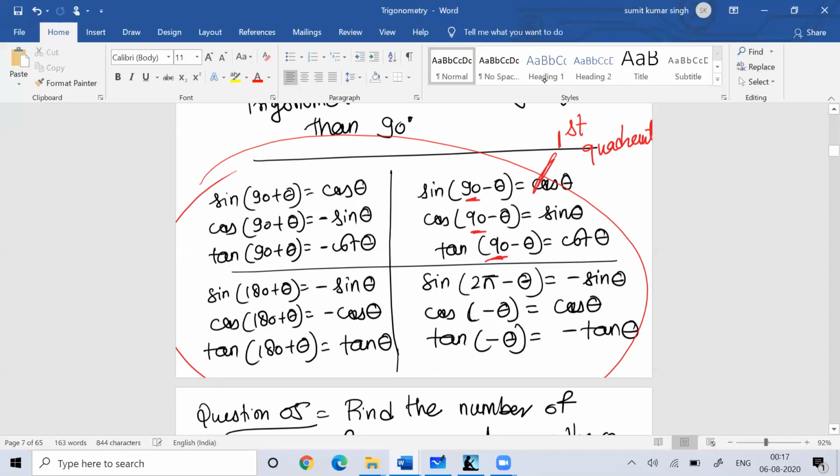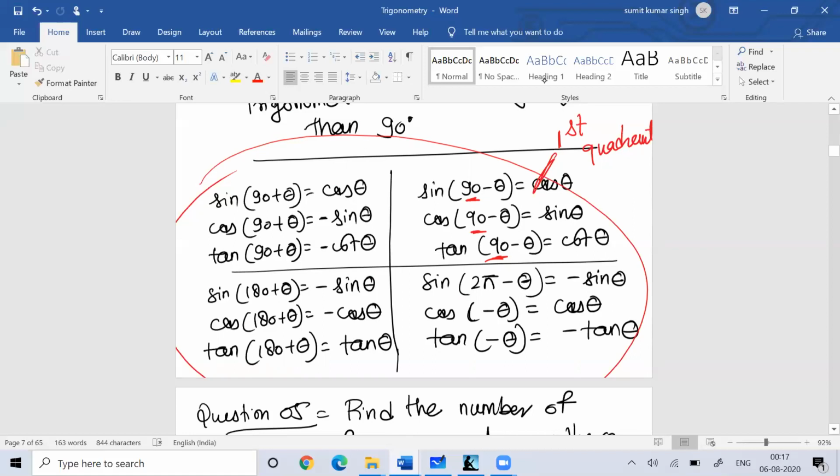Whenever you write sine pi by 2, n is 1, so n is odd, so the sine should get converted into cos, cos into sine, tan into cot, cot into tan, cosec into sec, and sec into cosec. Whenever you do the conversion in the first quadrant, all would be positive.